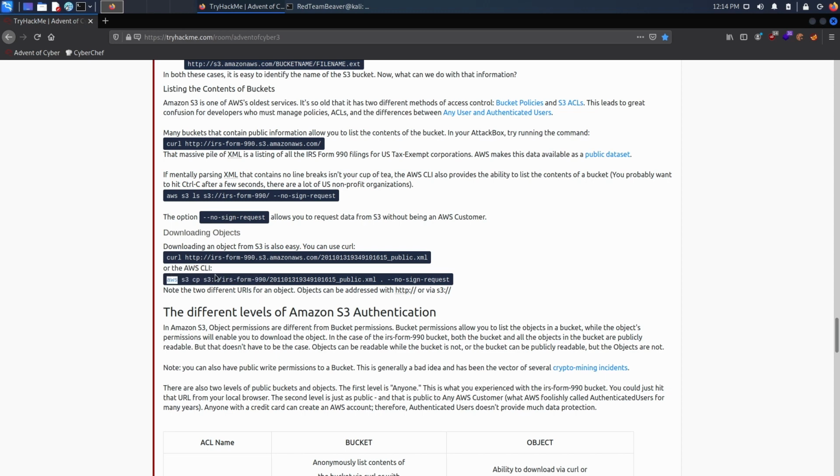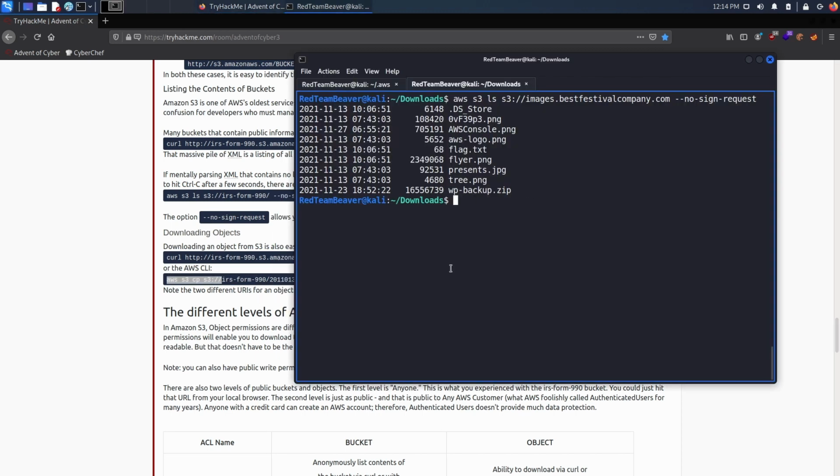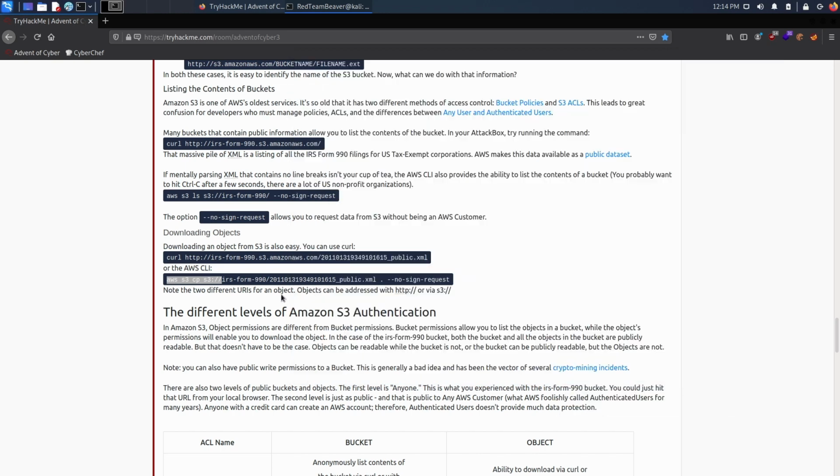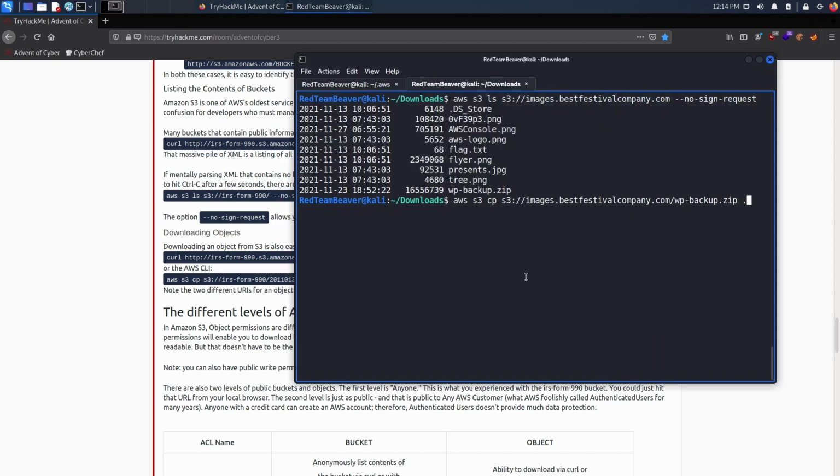So let's keep this, and then give wp-backup.zip, and then according to this syntax, we need to give the directory in which we want to save the file, which is going to be our present working directory, and finally --no-sign-request. So this should work and should give us a file.